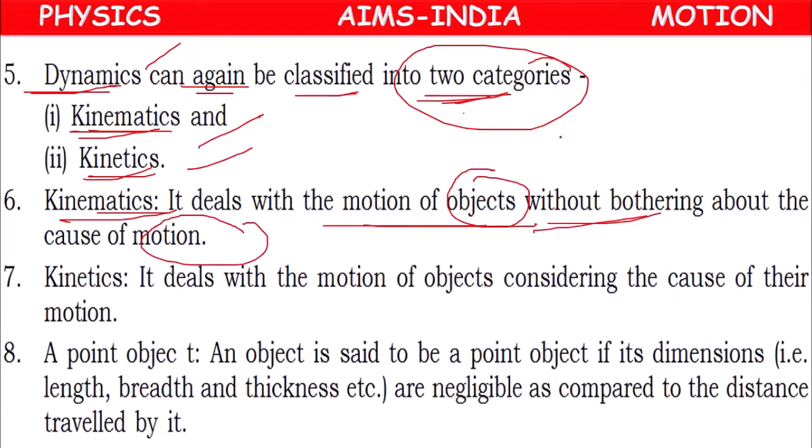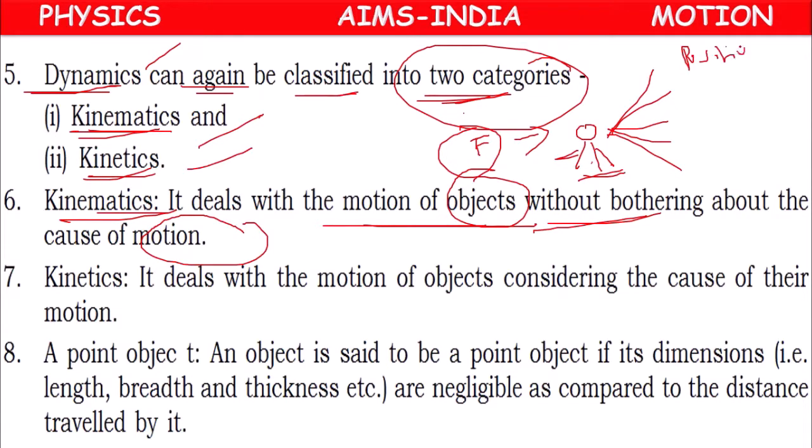Means if a body is there, we have applied force. Because of that, what changes we can observe? Before applying force, the body may be in position. Because of force, the body's position will change, or the body's speed will change in some time.